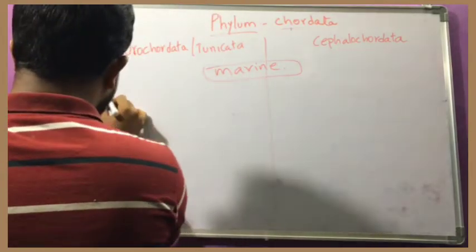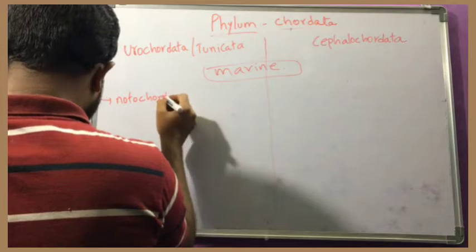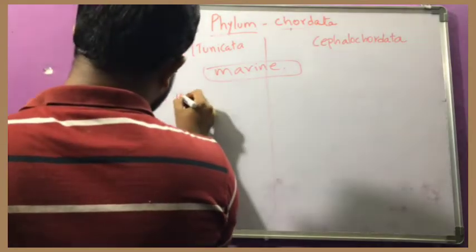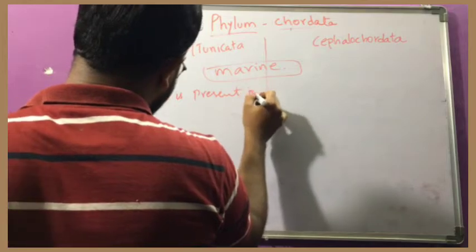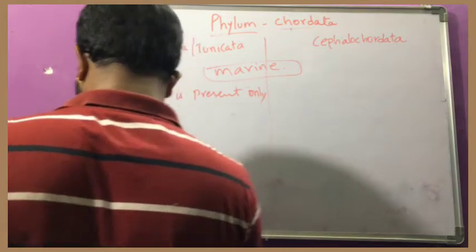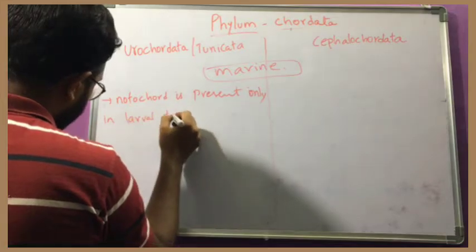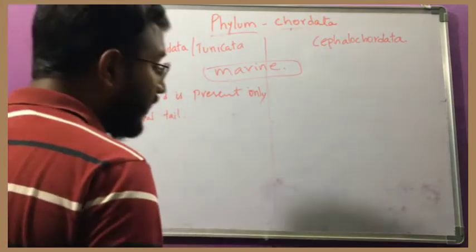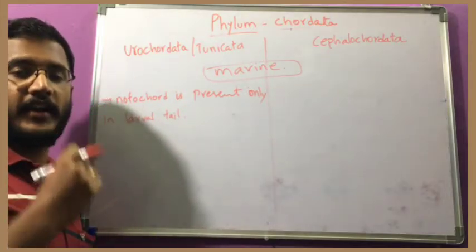But in Urochordata, notochord is present only in the larval tail. That means in their development, first of all there are larval stages, and then only the adult.